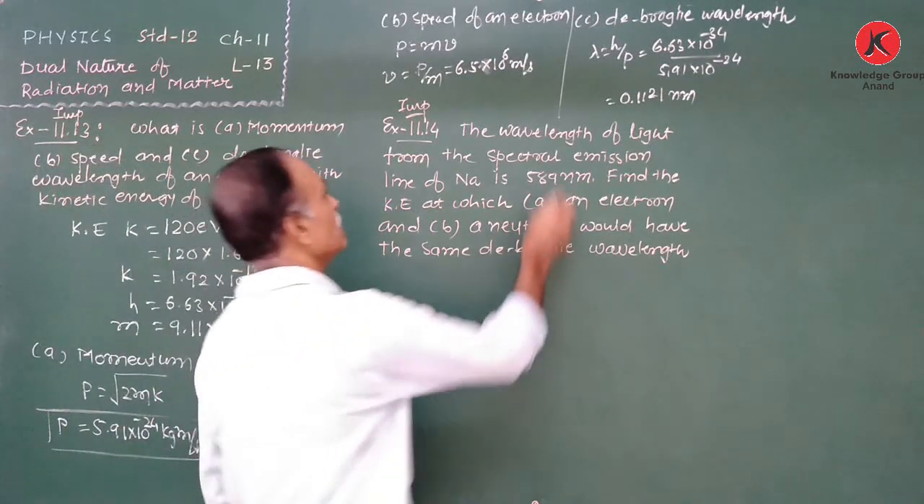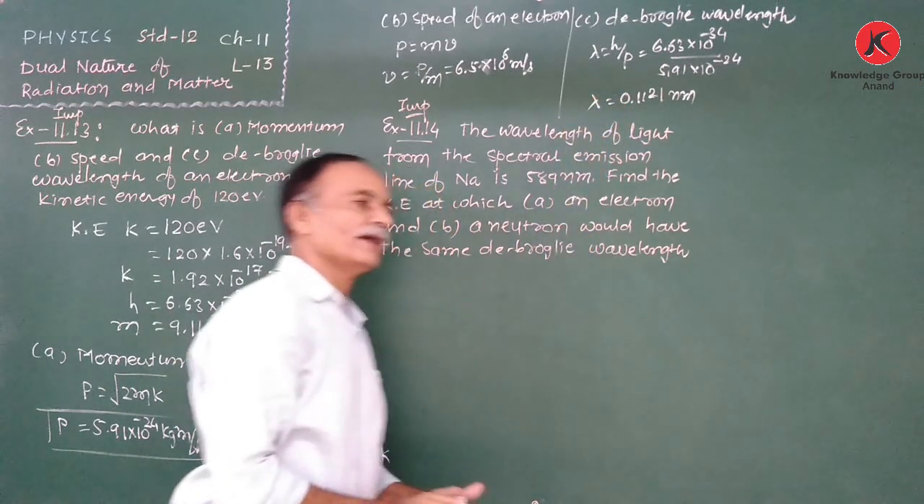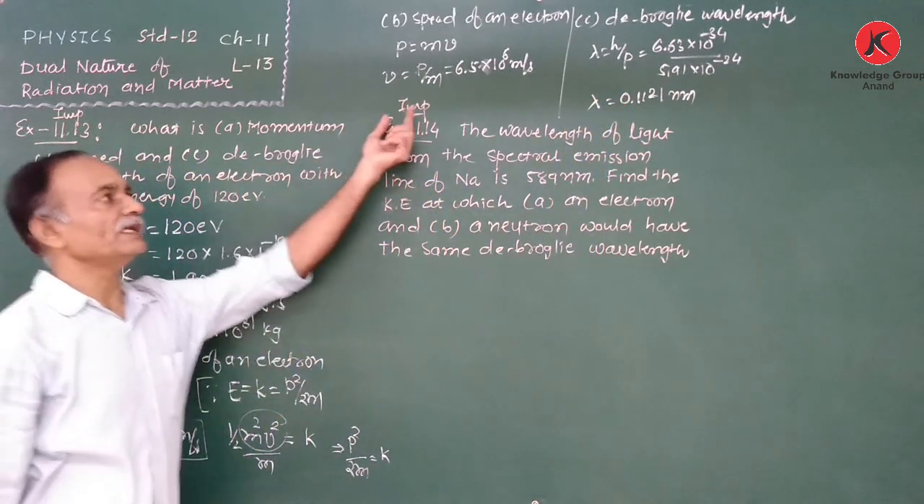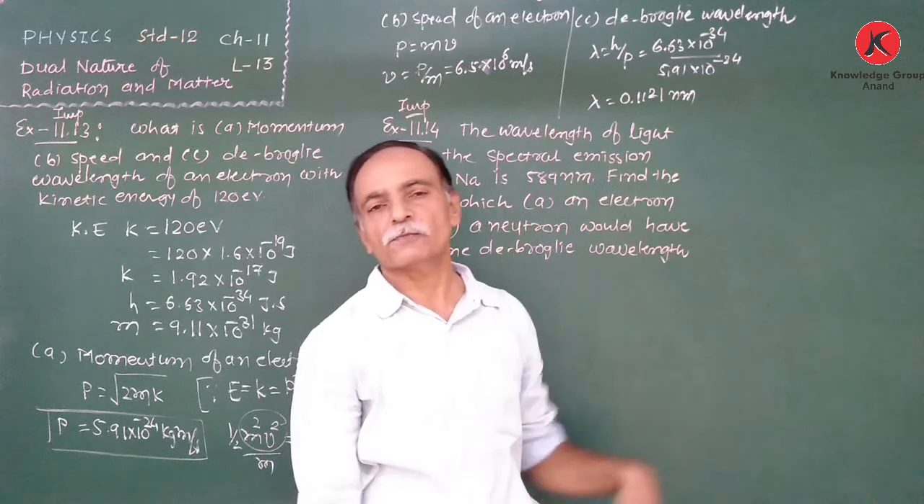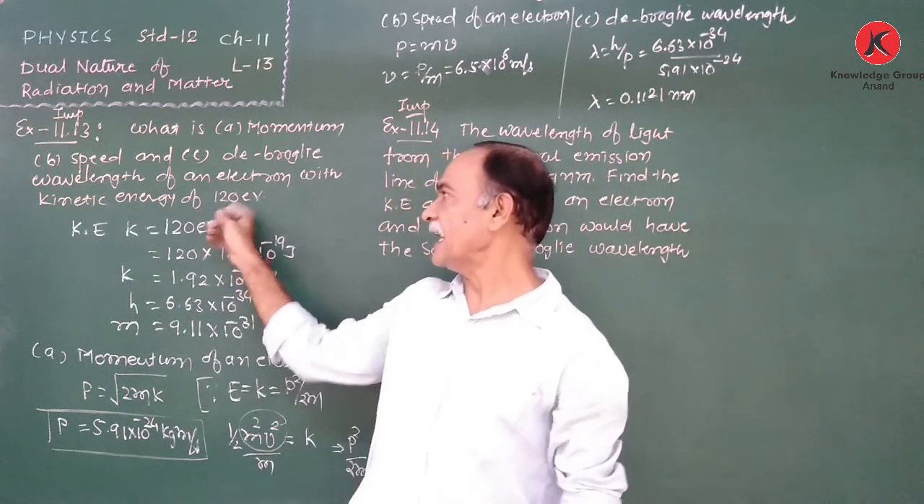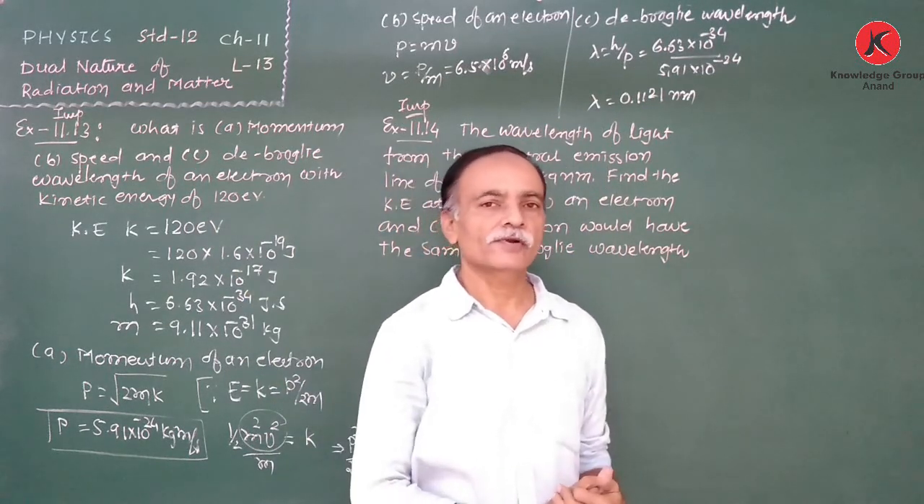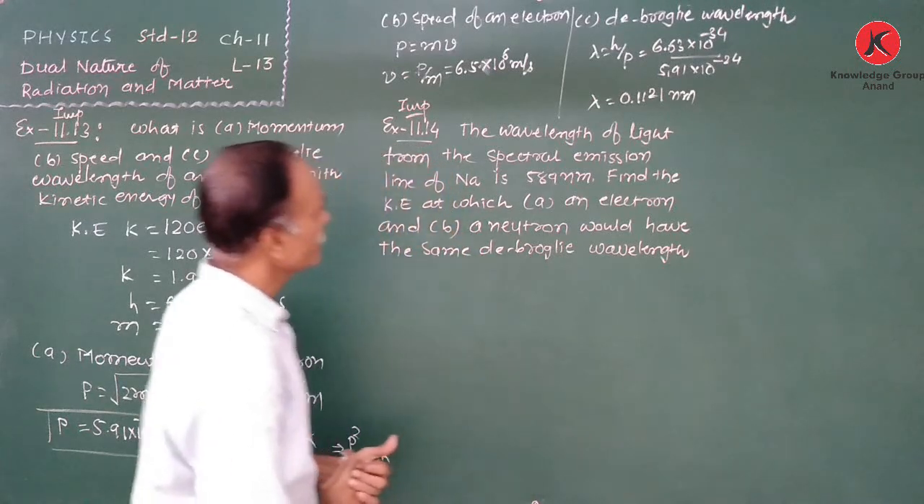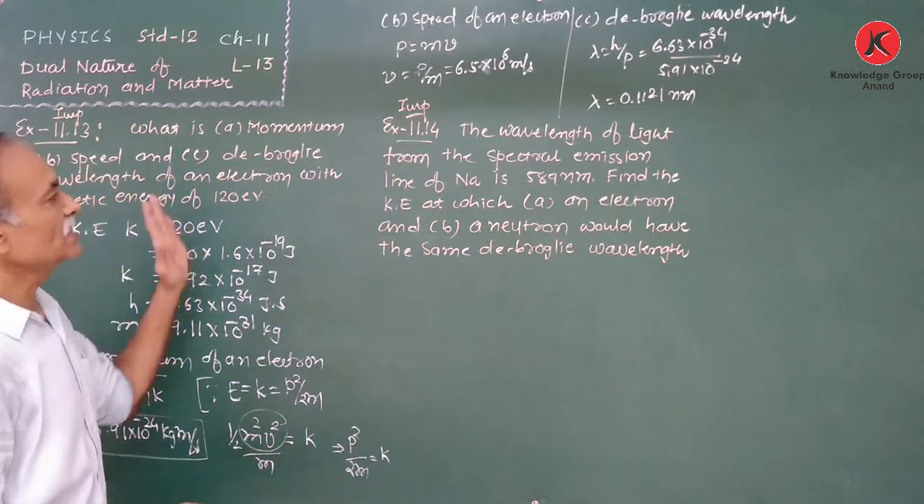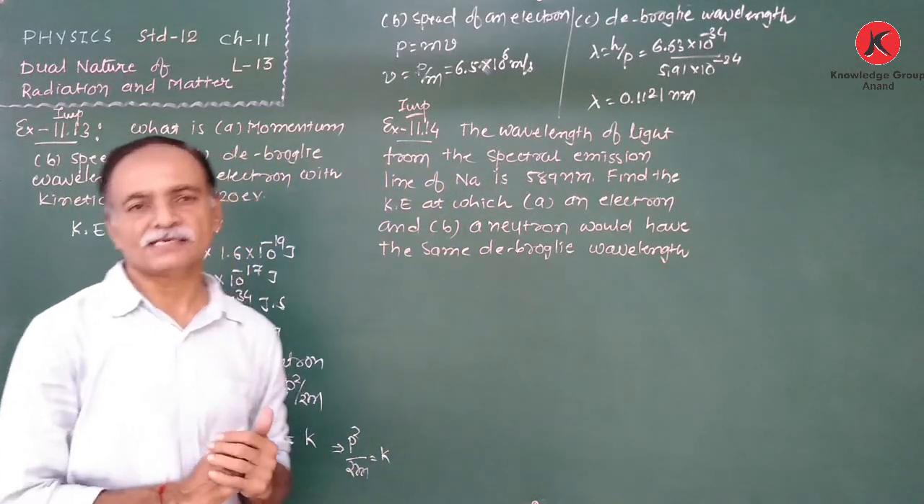So this way, by using the equation, we can find out the momentum, speed, and de Broglie wavelength of an electron with kinetic energy 120 electron volt. Okay. Now, these numericals are important for 3 marks.